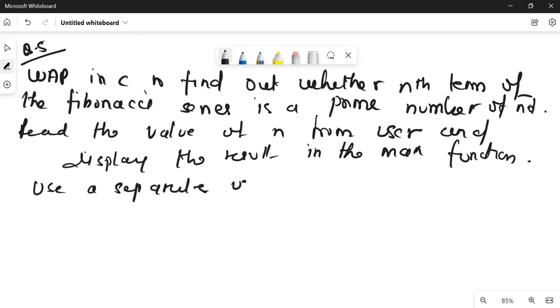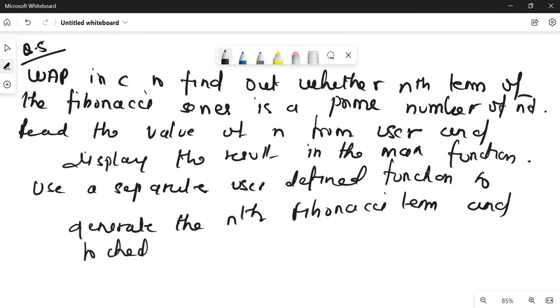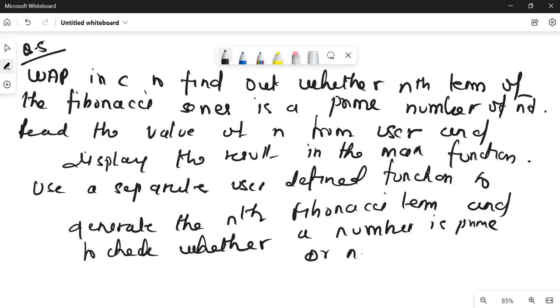Use a separate user defined function to generate the nth Fibonacci term and to check whether a number is prime or not. Okay, please read the question before solving it. This type of question is only lengthy, there is nothing difficult in the question.